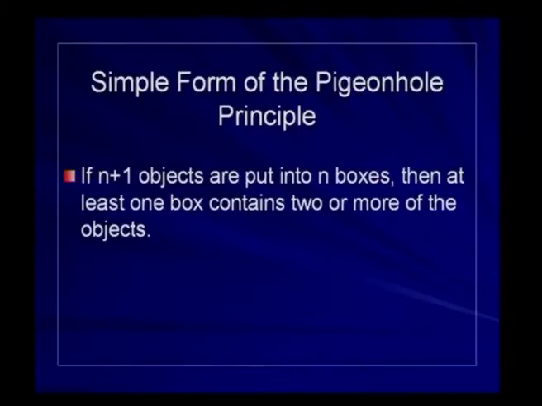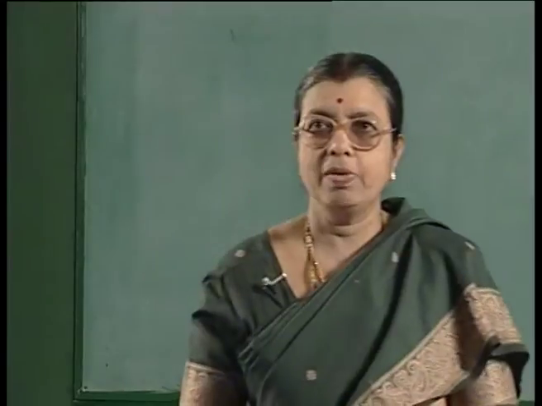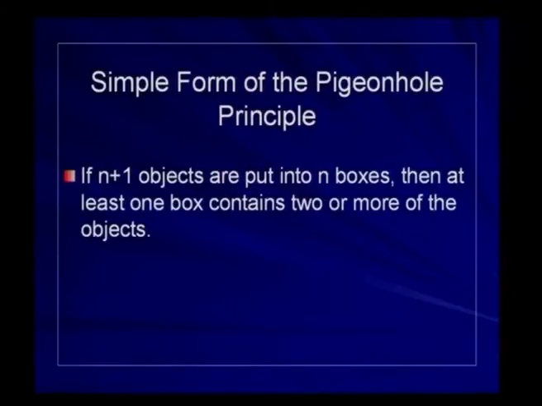The simple form of the pigeonhole principle is like this. If n plus 1 objects are put into n boxes, then at least one box contains 2 or more of the objects. It is a very simple thing, very easily understandable. So, in fact, it is said something like this: if n plus 1 pigeons are put into n pigeonholes, at least one pigeonhole will contain 2 or more pigeons. That is why this concept is called the pigeonhole principle. It is a very simple idea. Let us see how this idea can be used to solve some problems.